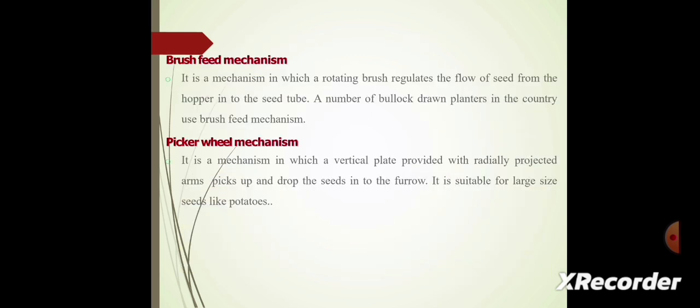Next, we see the brush feed mechanism. It is a mechanism in which a rotating brush regulates the flow of seeds from the hopper into the seed tube. A number of bullock drawn planters in the country use the brush feed mechanism.